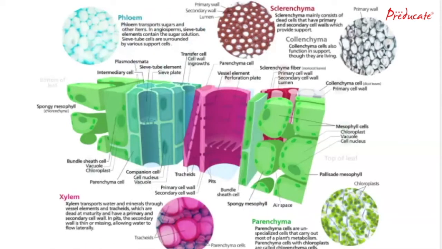As we discussed in our previous slides, there are two types. So this is the primary sclerenchyma, collenchyma and parenchyma structures, whereas the complex permanent tissues are phloem and xylem. So these are the structures, and you can observe that it is nicely labeled, so you can learn this and understand the working of phloem, xylem, sclerenchyma, parenchyma and collenchyma cells.